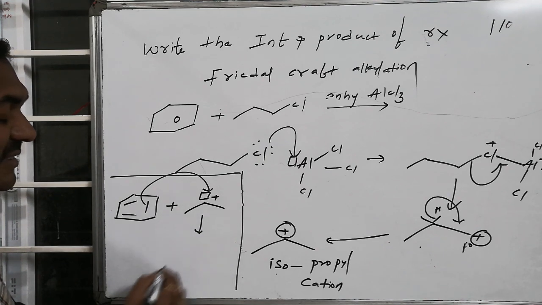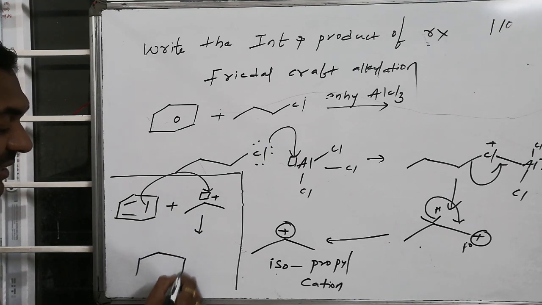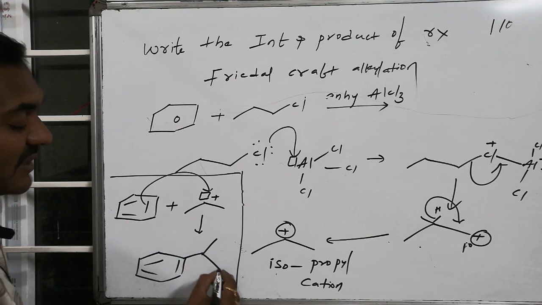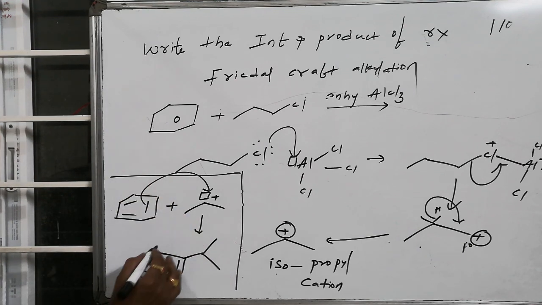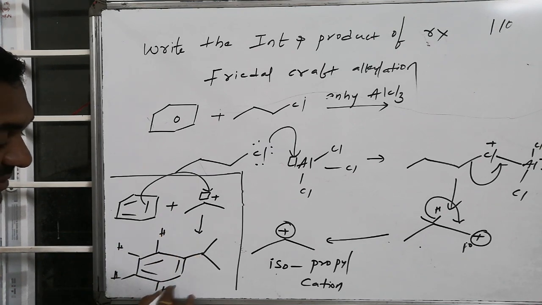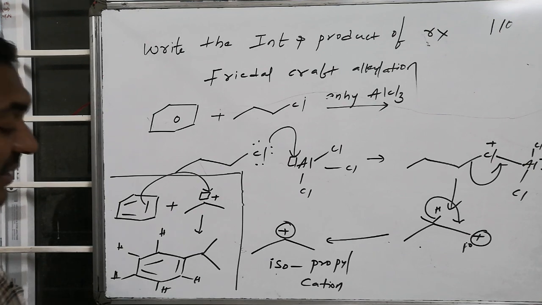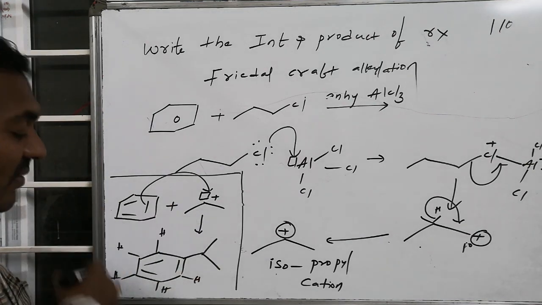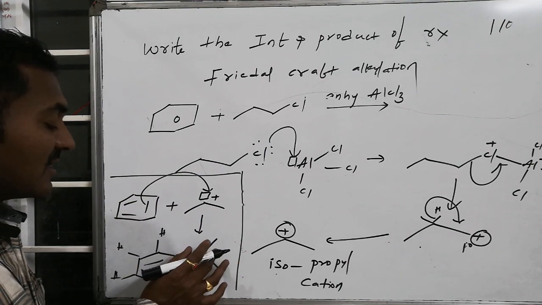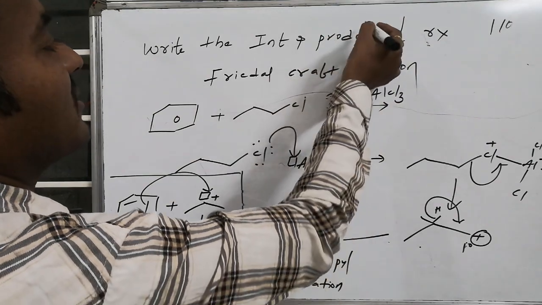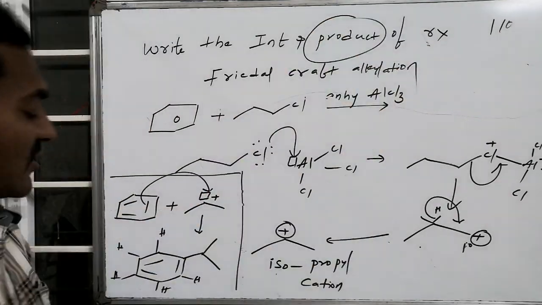The place where it attacks, from that carbon the hydrogen is replaced. Suppose this is the place where isopropyl is substituted, at the remaining places hydrogens are present. Hence the final product formed is isopropylbenzene. The product of the reaction is isopropylbenzene.